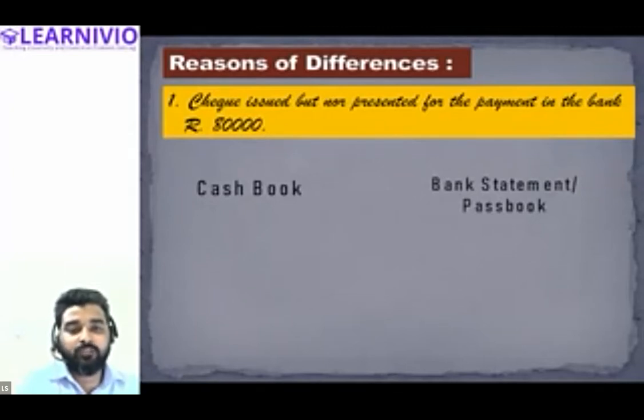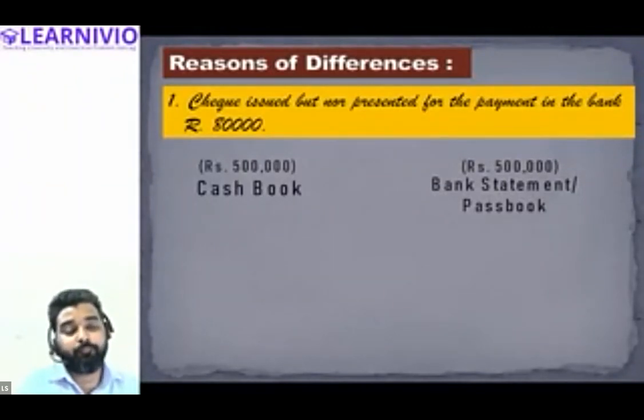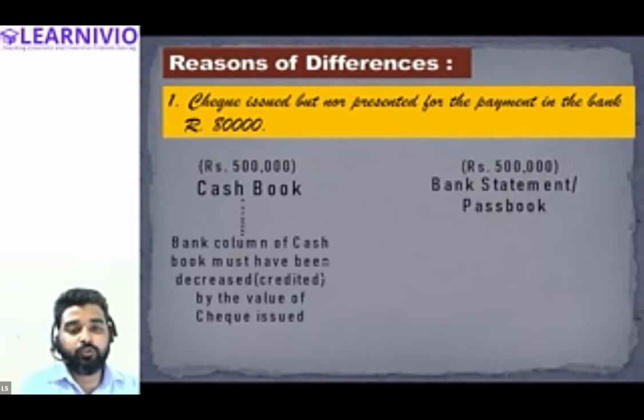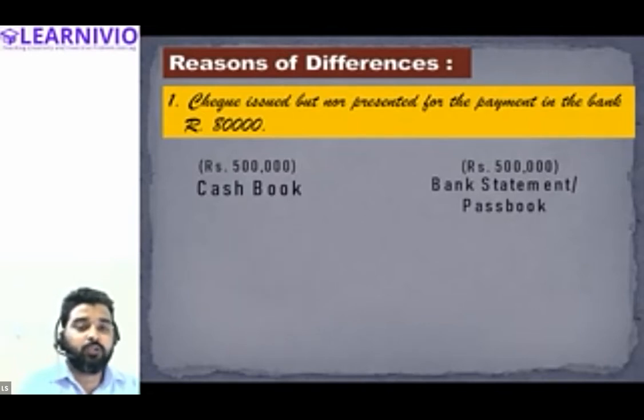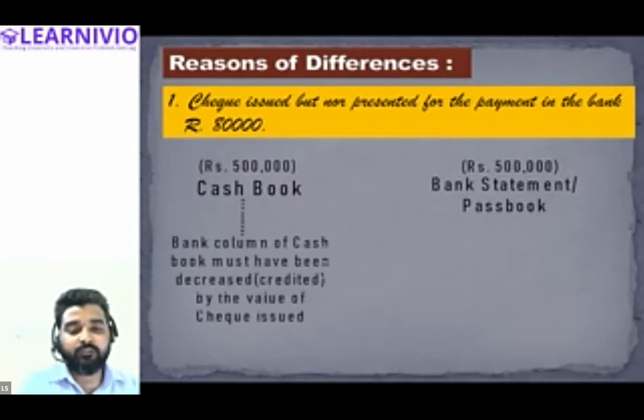Let's assume the balance in the cash book is 5 lakh, and the balance as per the bank statement is also 5 lakh at the beginning of the month, for example. Because you have issued the cheque of rupees 80,000, your accountant must have recorded this in the bank column of the cash book, and the bank column must have been credited, that is, reduced by 80,000.